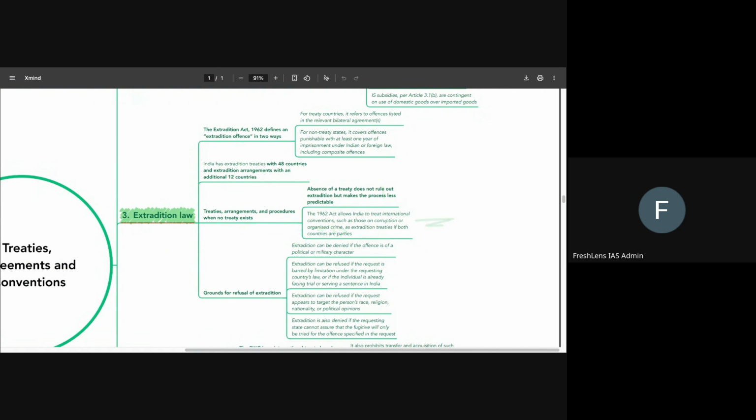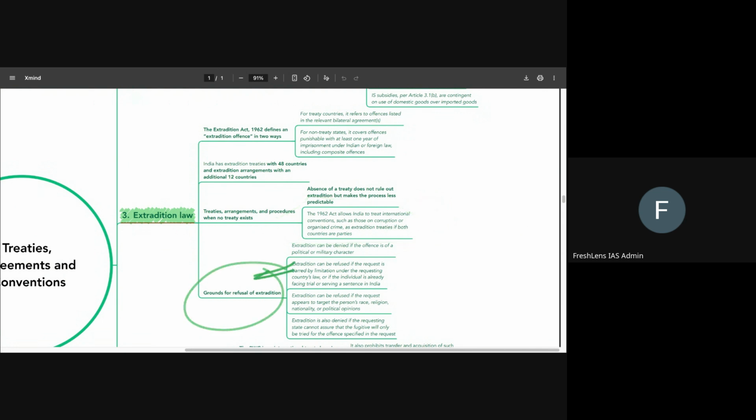So, for example, India is a signatory as well as has ratified the United Nations Convention Against Corruption. Similarly, India has signed and ratified the United Nations Convention Against Transnational Organized Crime. So both of these we have to be clear about. If another country has signed or ratified these, then India can have an extradition under the provisions of these conventions.